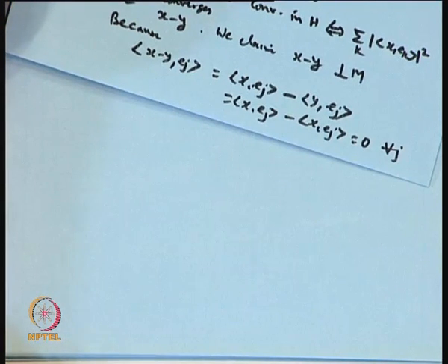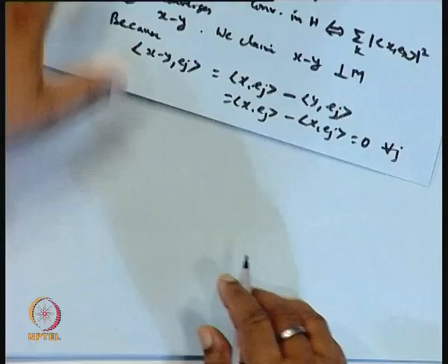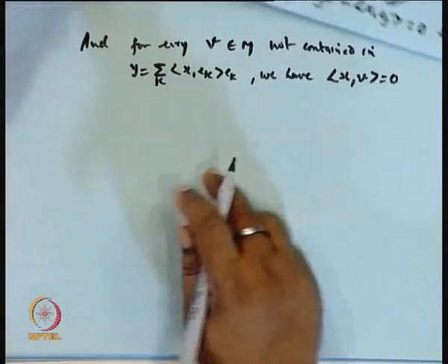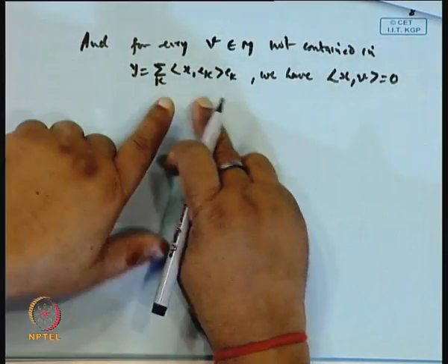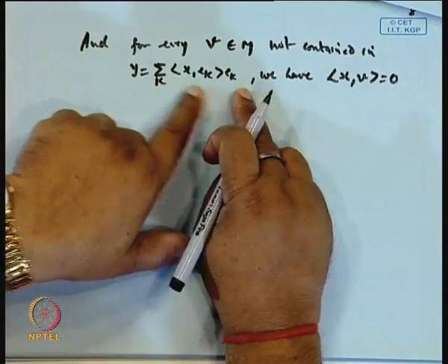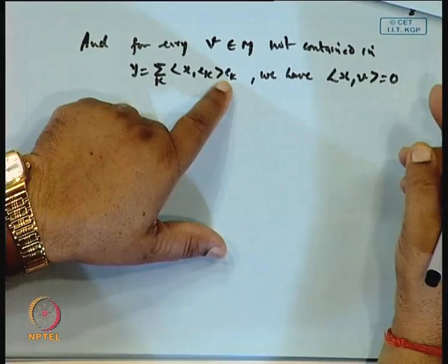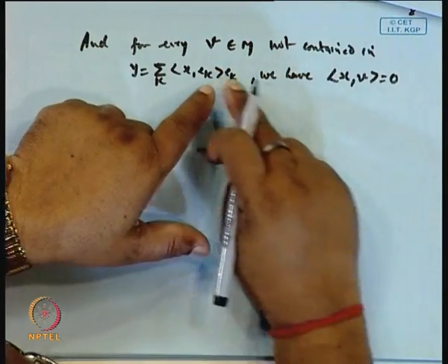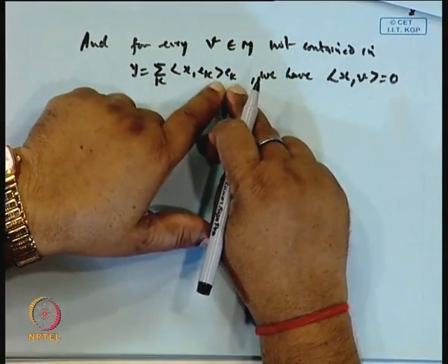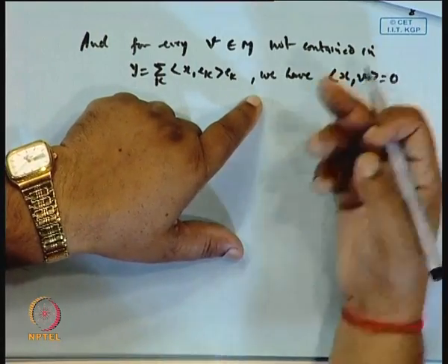Now x is in H, and M is a sequence of orthonormal elements. So any element we can put in the form of E1, E2 and so on, but the coefficient may be different. Why is it so? If the coefficient is not ⟨x, ek⟩ but something different, say alpha k, still the inner product will be 0, is it not? Because that can be expressed in terms of alpha k ej, and then we get 0.